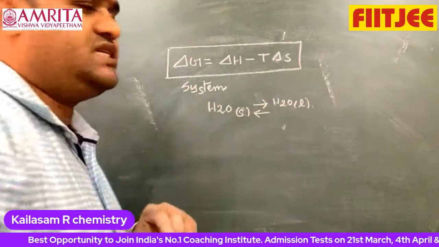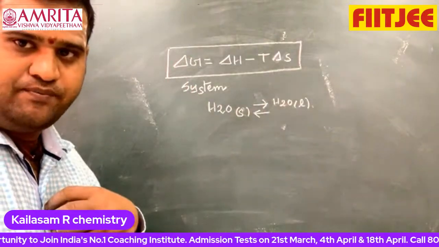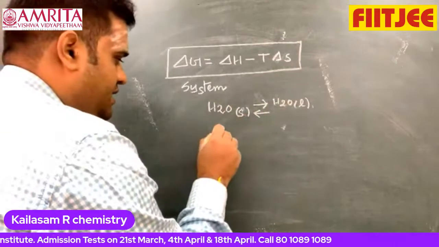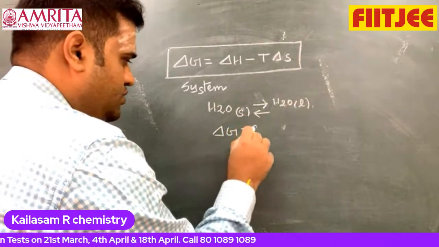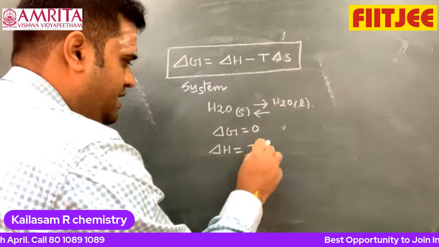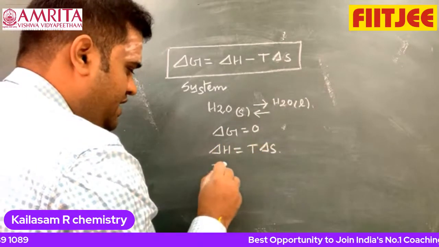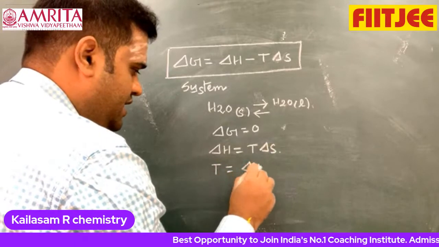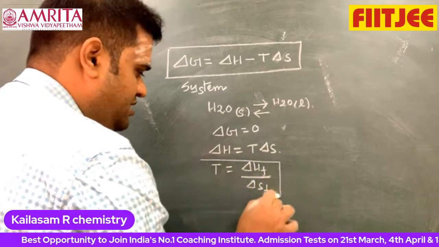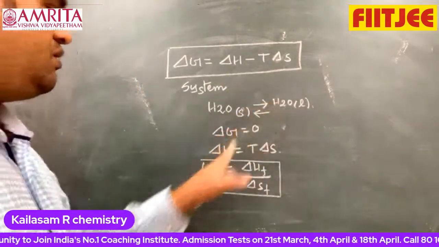That means at equilibrium, delta G is equal to 0. Now I can write delta H is equal to T delta S. Therefore, T is equal to delta Hf by delta Sf. This is how we can find the melting point of water.